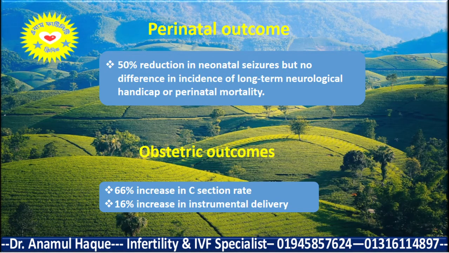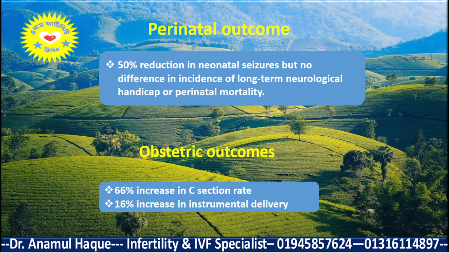With this close monitoring, we can reduce neonatal seizures by 50%, but there is no difference in the incidence of long-term neurological handicap or perinatal mortality. Another important thing: due to close monitoring, we can optimize the obstetric outcome, but there is a 66% increase in cesarean section rate and a 16% increase in instrumental delivery.